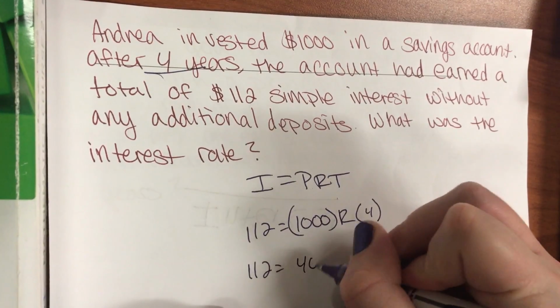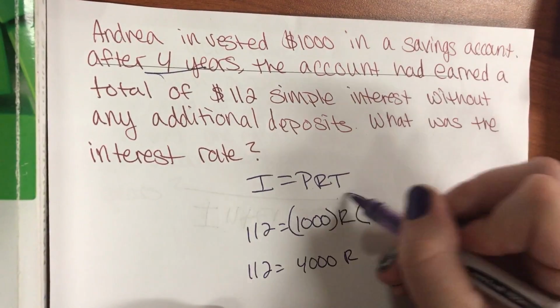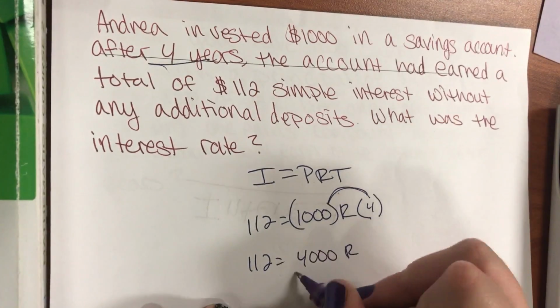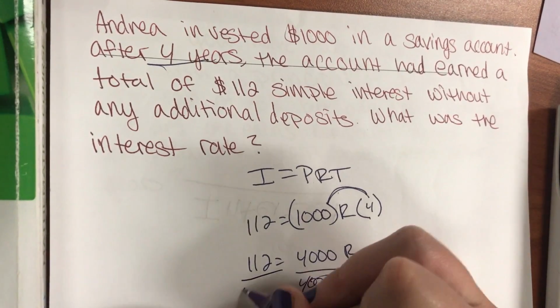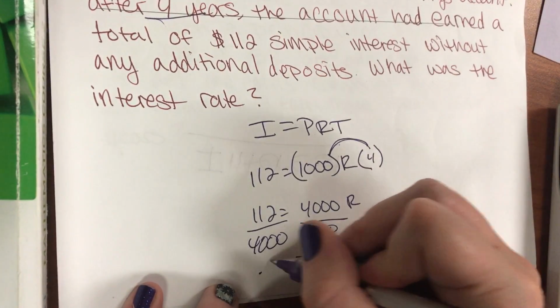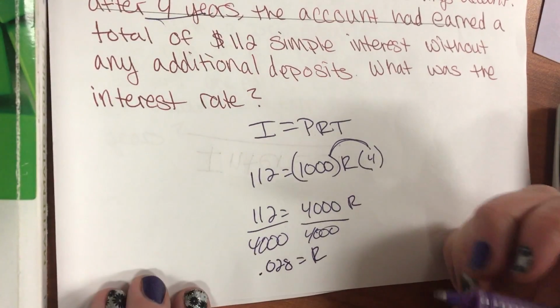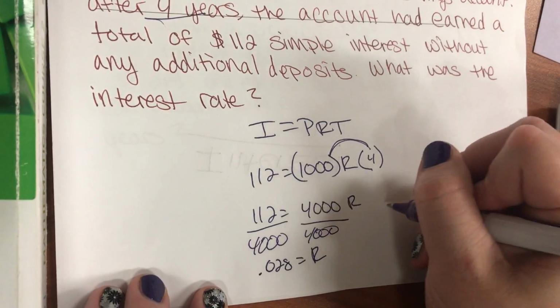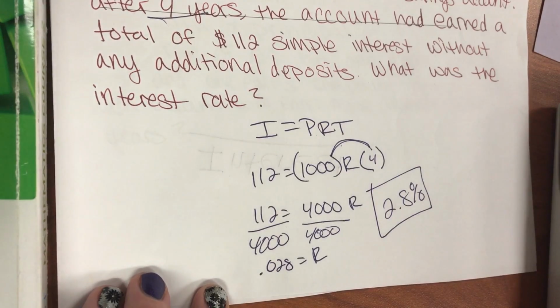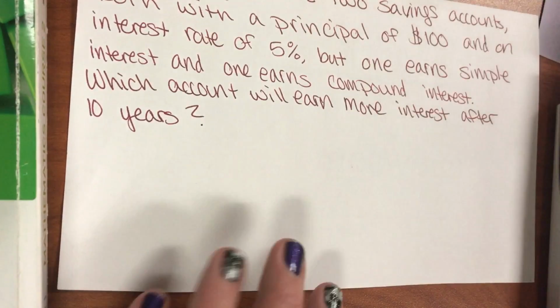So 112 equals 4,000 times R. All I did was multiply 4 times R. I combined my like terms. So 112 divided by 4,000, divide by 4,000 on both sides. So my rate equals 0.028. What is that in a percentage? It's 2.8%. So she earned 2.8% interest. This is pretty easy, right? I think we have one more.